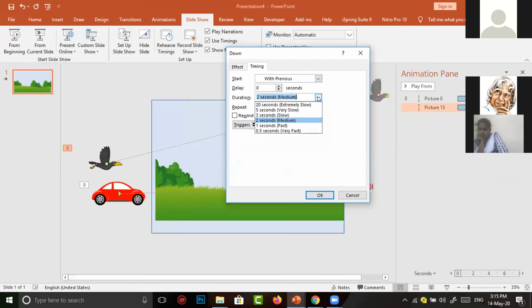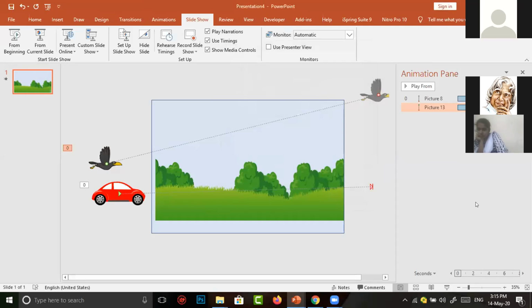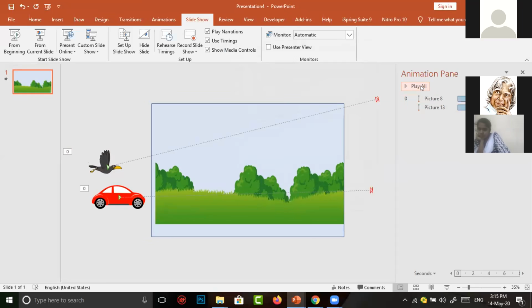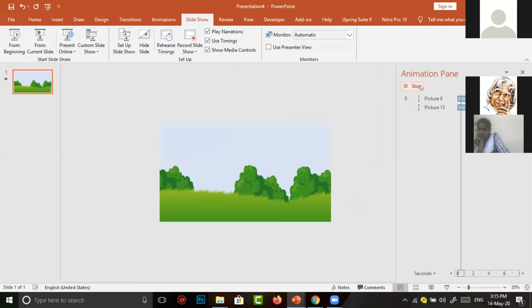I want to make the bird fly slowly, so I click on very slow. Yes, click on very slow, then click on OK. Now how is it? So it's okay now.